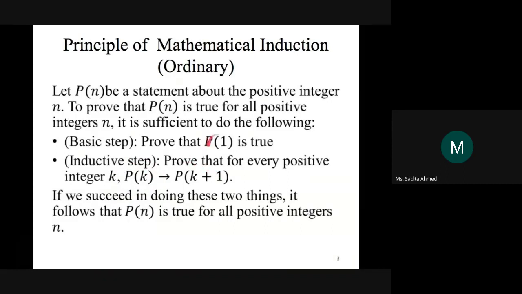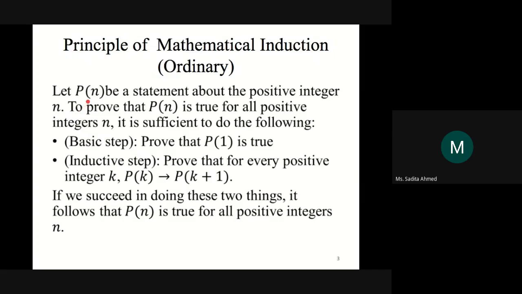All right? The basic step is where you prove for the first step. Remember the staircase: the first step is P1. The fact that you can climb the first step is P1. The fact that you can climb the next step, given that you are at any given step, is Pk to Pk plus 1. If Pk is true, then Pk plus 1 is true. That is what you have to do. Assuming that Pk is true, you have to prove that Pk plus 1 is also true. That is, the proposition is true for the next integer. And if you can do that, it means that the proposition is true for all positive integers n.